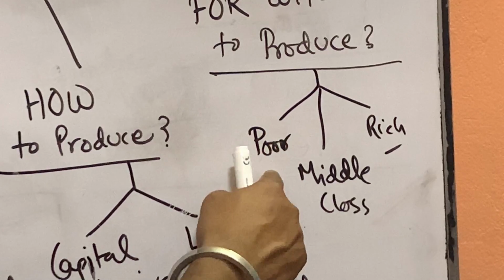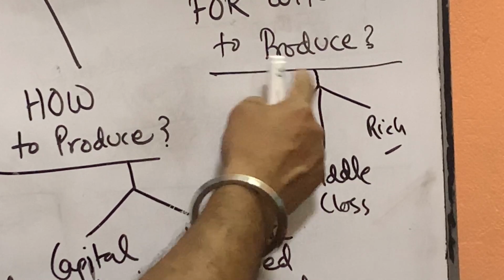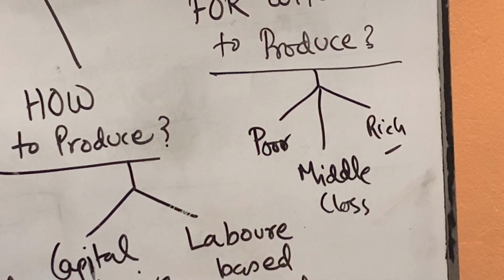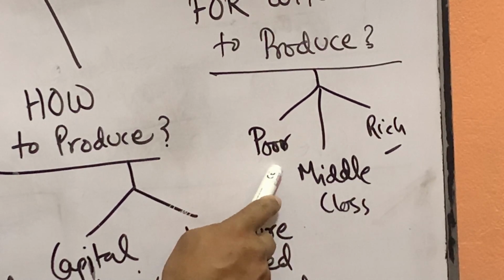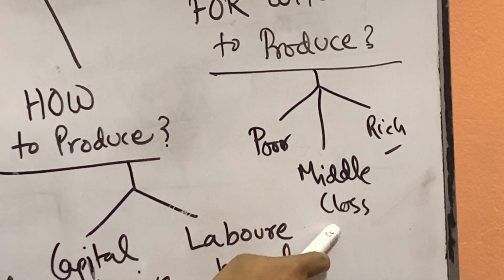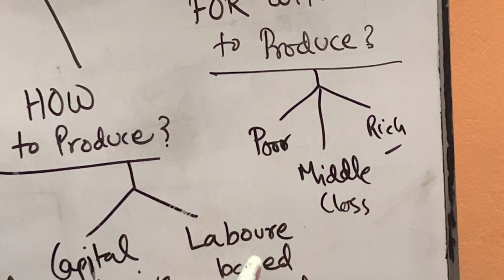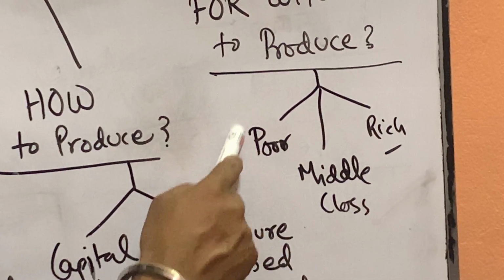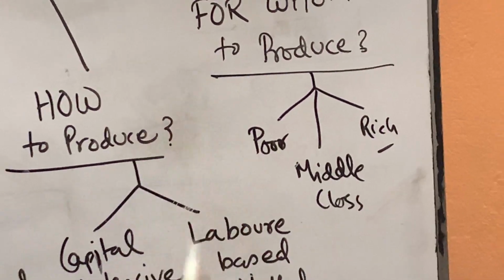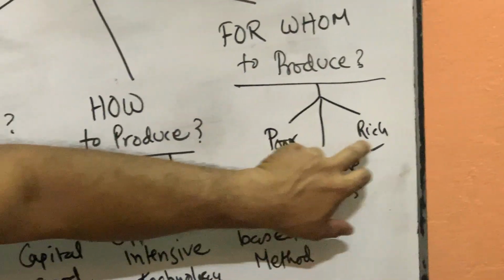All are the people of the country. So we should keep in mind that all the people should be satisfied. Not only production for the poor, not only for the rich, not only for the middle class. We should produce for all the people. Now in a country like India, we should produce more for the poor people because the number of poor is very high compared to the rich people.